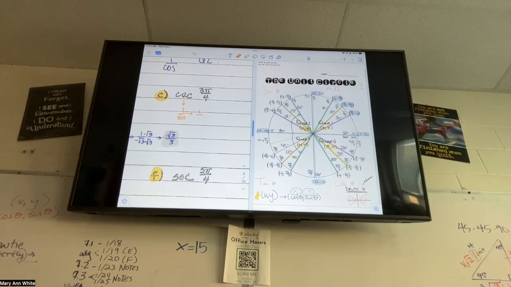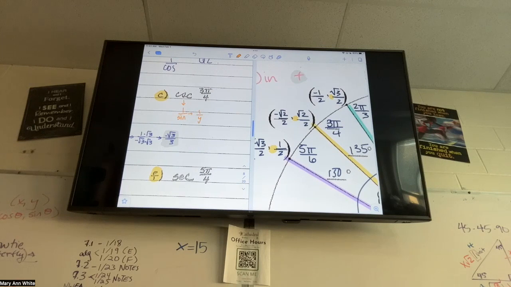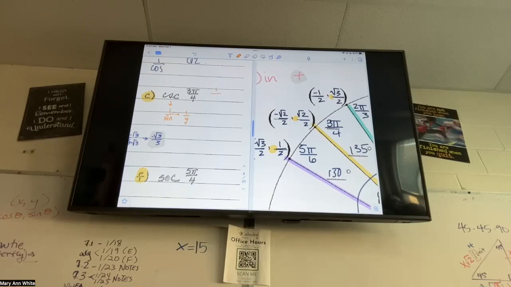Y, very good. So if I'm doing cosecant of 3 pi over 4, I'm going to go to 3 pi over 4 and I just want to do 1 over y. So 3 pi over 4 is over here. My y is root 2 over 2. So I'm going to do 1 divided by root 2 over 2. We get frustrated or act a little funny when we get these fractions.